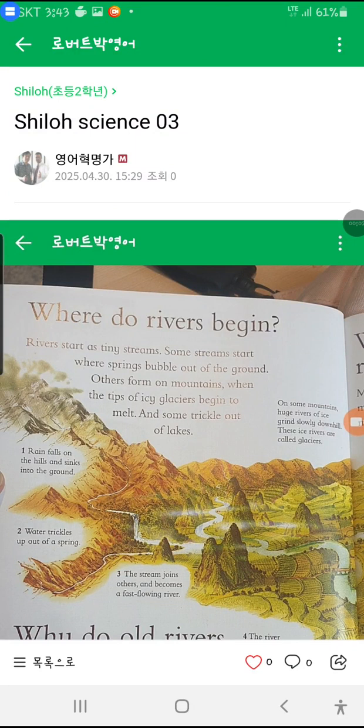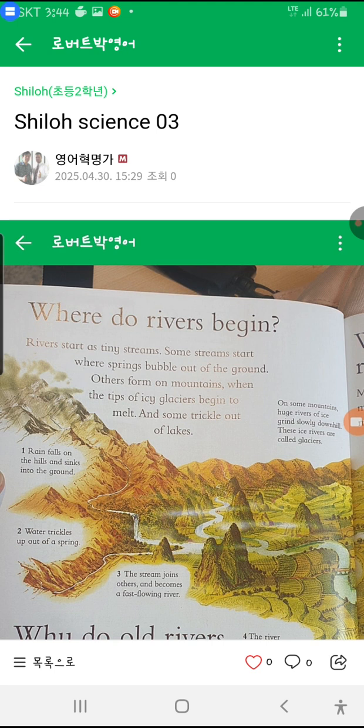Where do rivers begin? Rivers start as tiny streams. Some streams start where springs bubble out of the ground. Others form on mountains when the tips of icy glaciers begin to melt, and some trickle out of lakes. Rain falls on the hills and sinks into the ground.